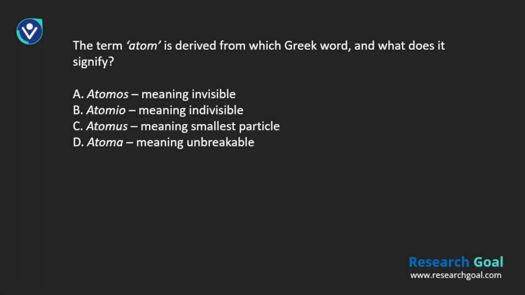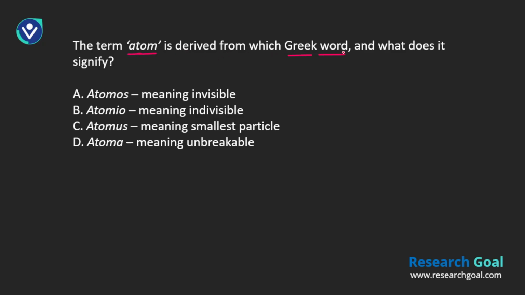MCQs are going to be coming from the topics that we have covered in the lecture part. So the first question that you have right over here, and we will try to find out the answer together. Question number 1: the term atom is derived from which Greek word?